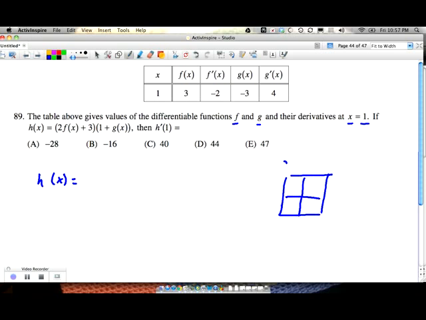We have 2f of x plus 3, and we got 1 plus g of x. So this is going to be 2fg plus 3g plus 2f plus 3. So if I multiply all this out, h of x really equals 2fg plus 3g plus 2f plus 3.